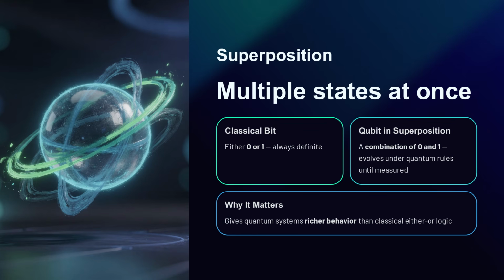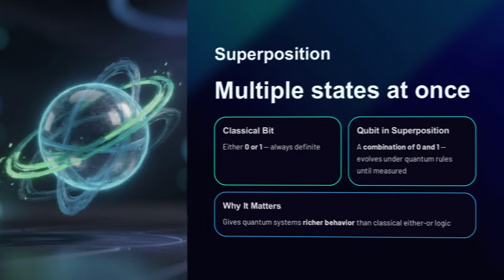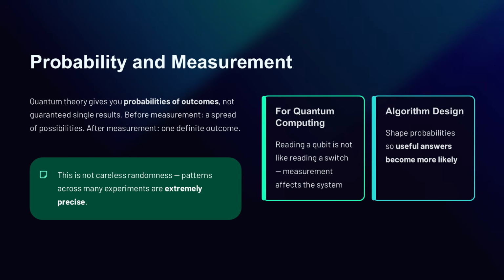Superposition is the idea that gives quantum systems their rich behavior and gives quantum computing its unusual potential. In classical thinking, you often expect physics to tell you exactly what will happen. In quantum physics, the theory often tells you the probability of different outcomes rather than one guaranteed result. Before measurement, a quantum system is described by a spread of possibilities. When measurement happens, you observe one outcome from those possibilities.